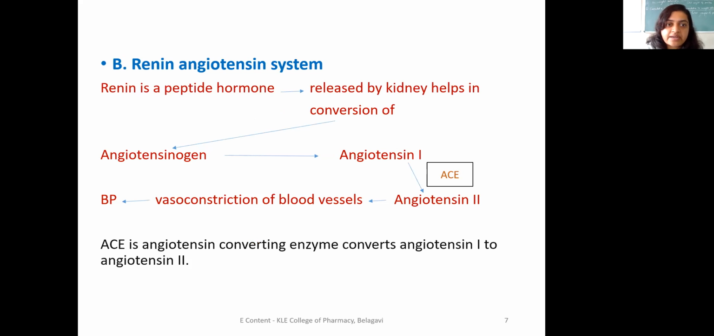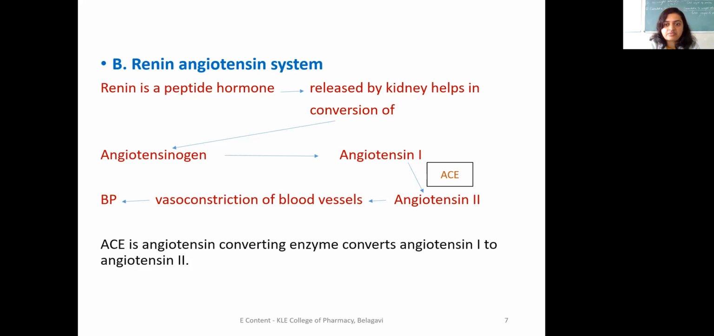One more method is the renin-angiotensin system. Renin is a peptide hormone released by the kidney, which helps in the conversion of angiotensinogen to angiotensin 1 and then angiotensin 2. Angiotensinogen is a hormone whose function is to get converted into angiotensin 1 and then angiotensin 2 with the help of ACE. What is ACE? ACE is the angiotensin converting enzyme, which converts angiotensin 1 into angiotensin 2.